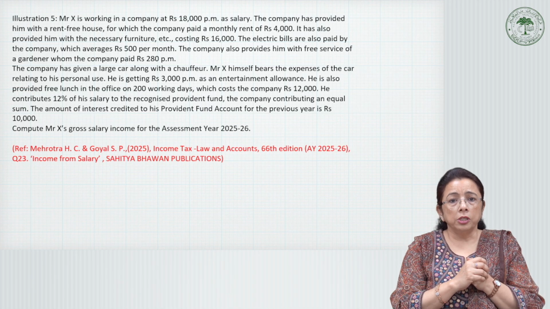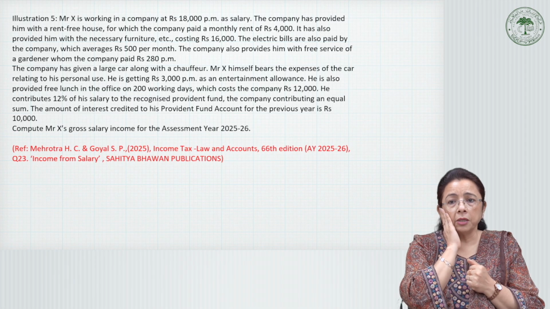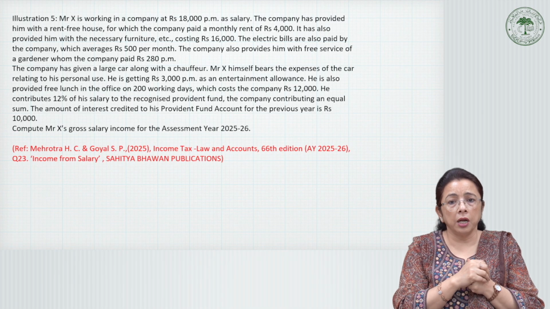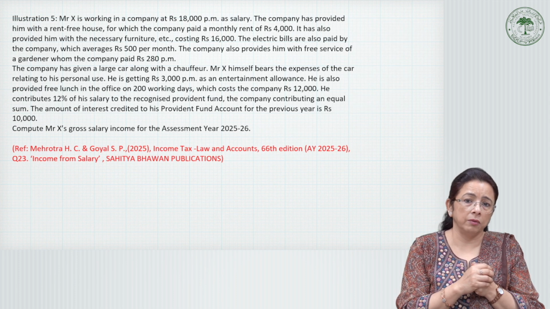The company also provides him with the free services of the gardener, whom the company paid rupees 280 per month. The company has given a large car along with a chauffeur. Mr. X himself bears the expenses of the car relating to his personal use.